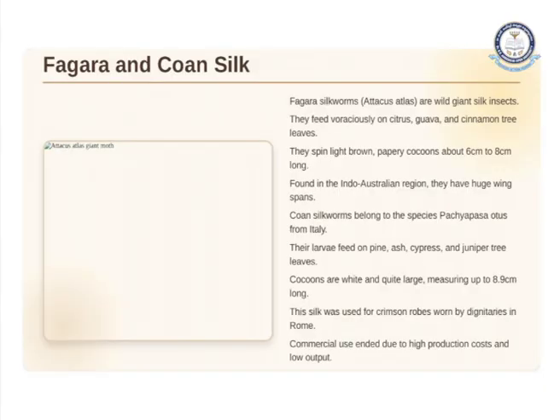It is majorly present in the Indo-Australian region. Then we have the Coan silkworm. It belongs to a species from Italy. Their larvae feed on pine, ash and cypress. The cocoons are white in color and quite large, measuring up to 8.9 centimeters long. This silk was used for crimson robes worn by dignitaries in Rome. The commercial use ended due to high production cost and low output.